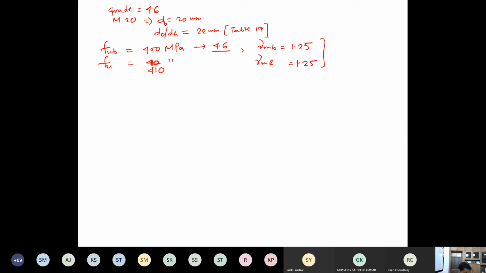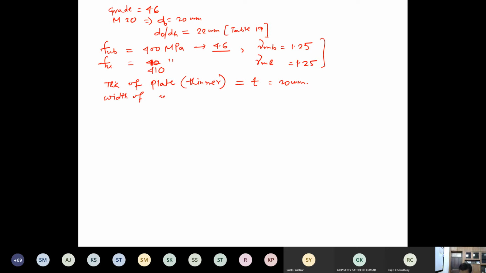Right. Now, how to find the strength of the plate? What is the thickness of the plate first of all? Thickness of the plate, or rather the thickness of the thinner plate if we have two different thicknesses, t is equal to 20 mm. How much was the width of the plate?